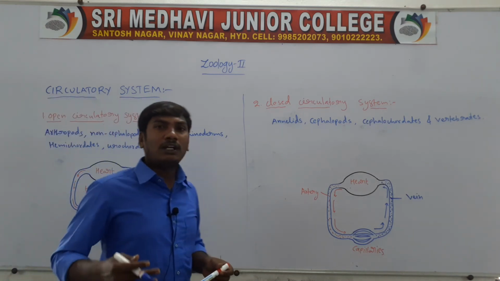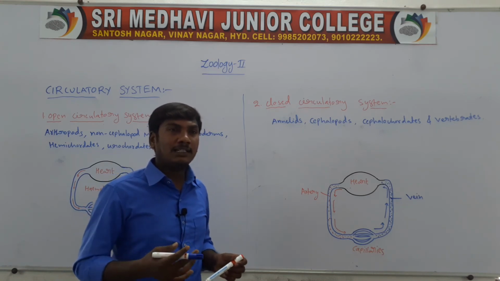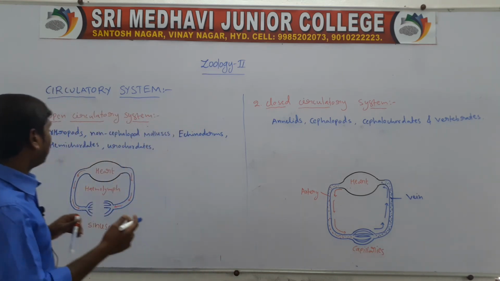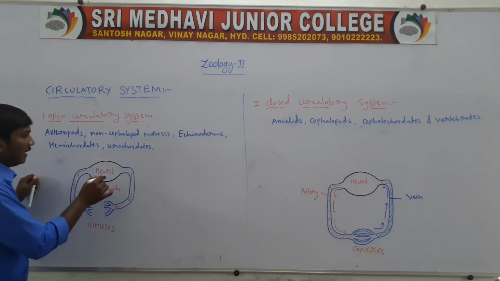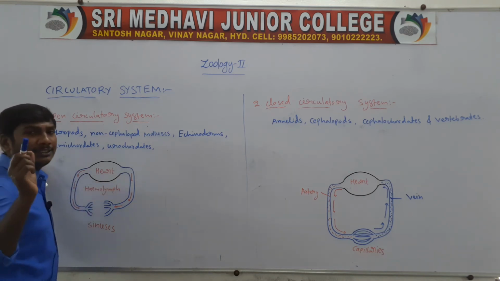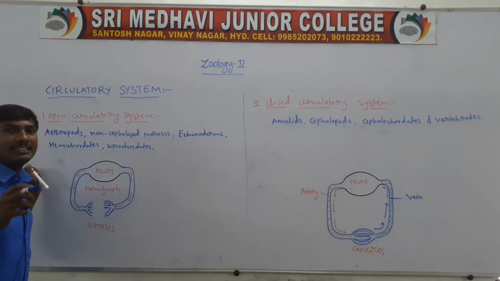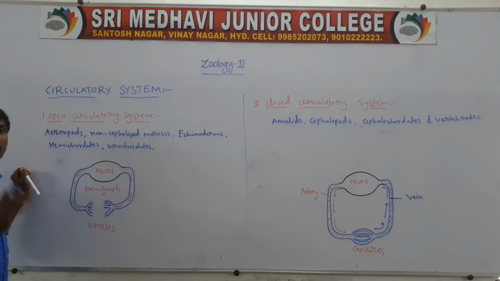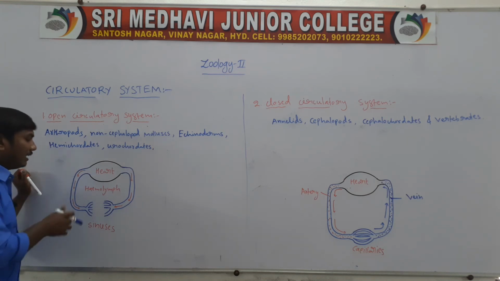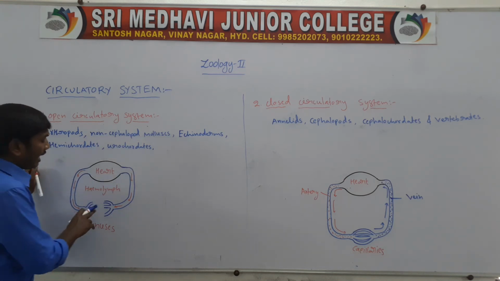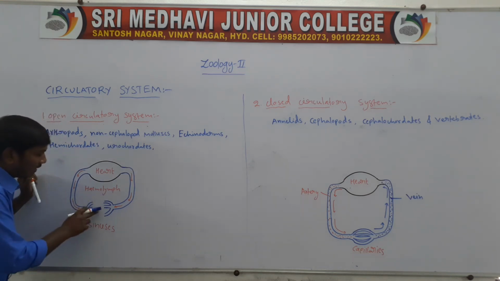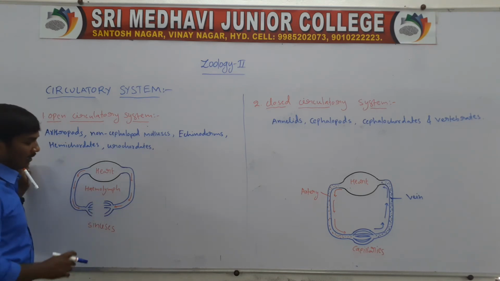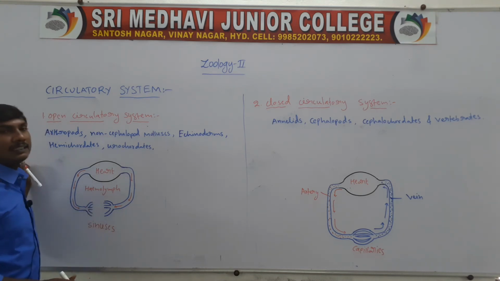The open type of circulatory system means the heart pumps blood through large vessels. These vessels send the blood into empty spaces, and the empty space is called the sinus.